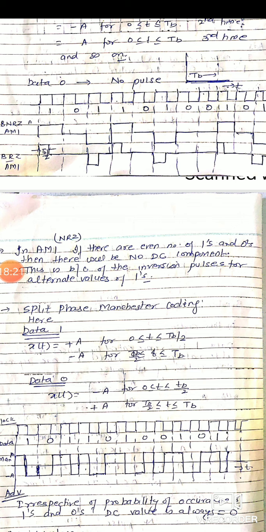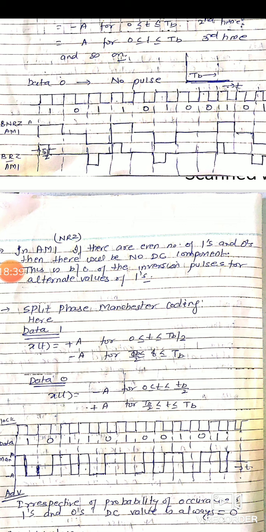There is transmission of information, or you can say information is contained only in frequency components. Next coding is split phase Manchester coding. This one is a very important coding, and it has a wonderful advantage over all other coding methods.